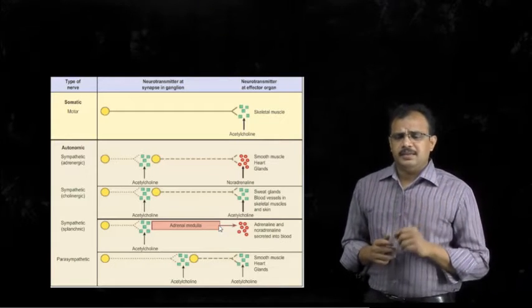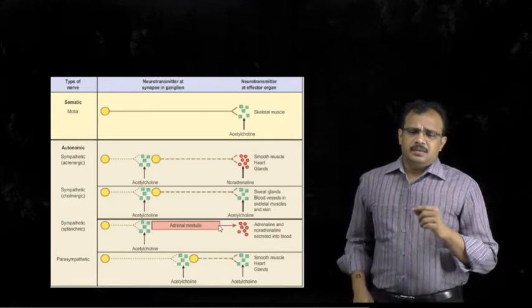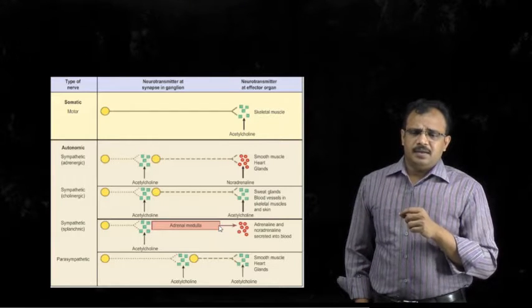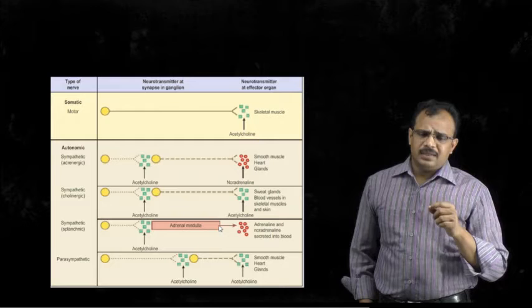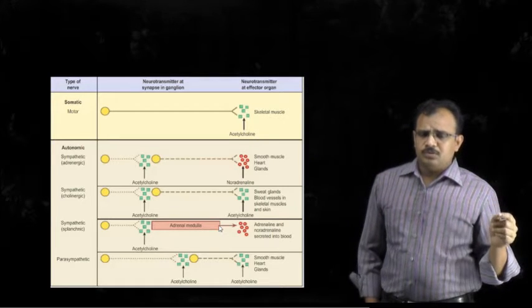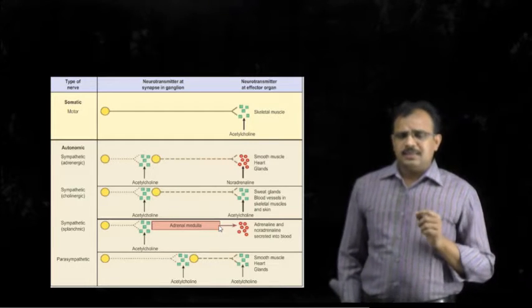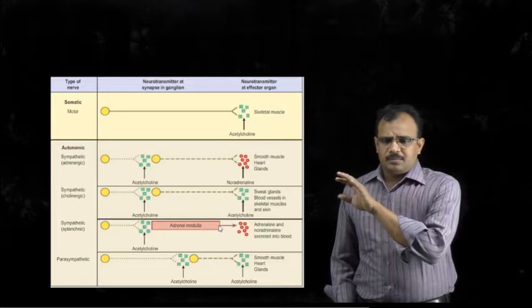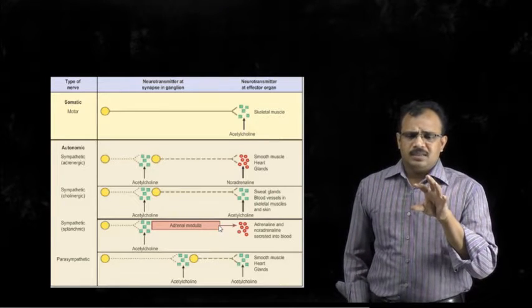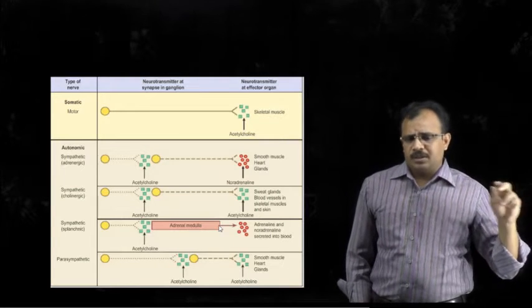So the sympathetic motor efferent neuron originates from the spinal cord as a presynaptic neuron, ends at the ganglia, and from the ganglia another neuron originates. This is called the postsynaptic neuron. The neurotransmitter released by the presynaptic neuron at the ganglia is acetylcholine, and the neurotransmitter released by the postsynaptic neuron at the effector organ is called noradrenaline.